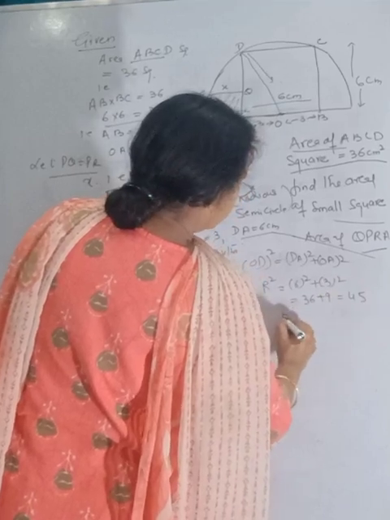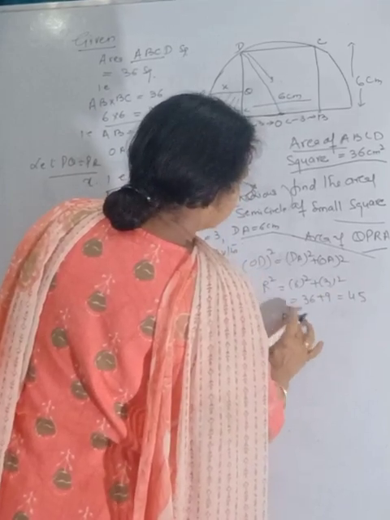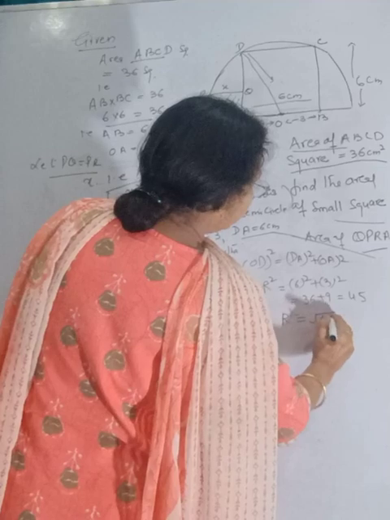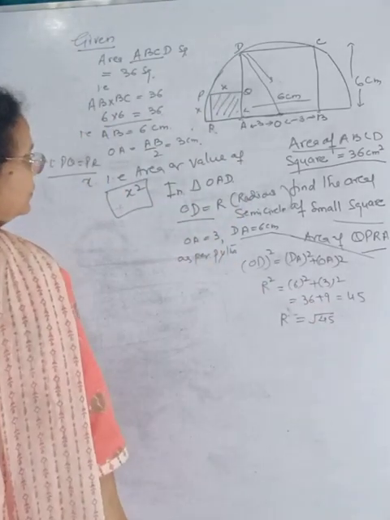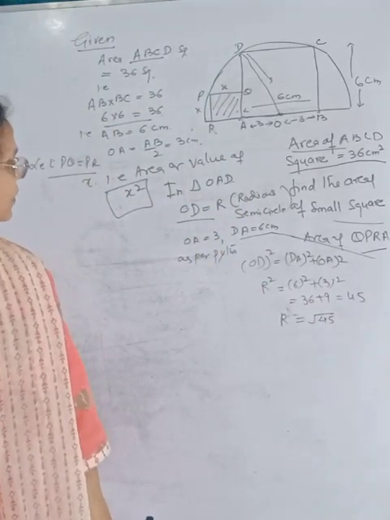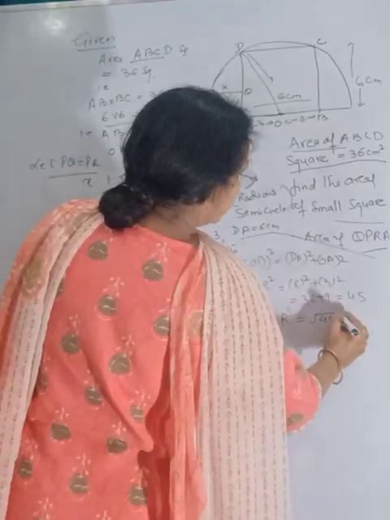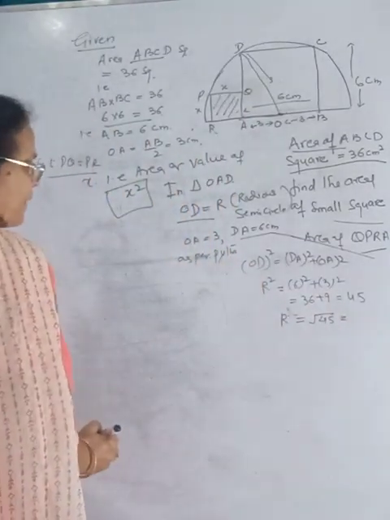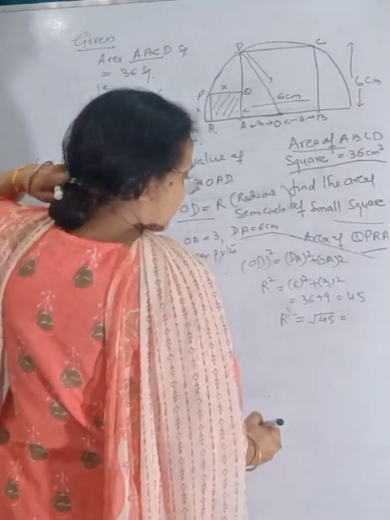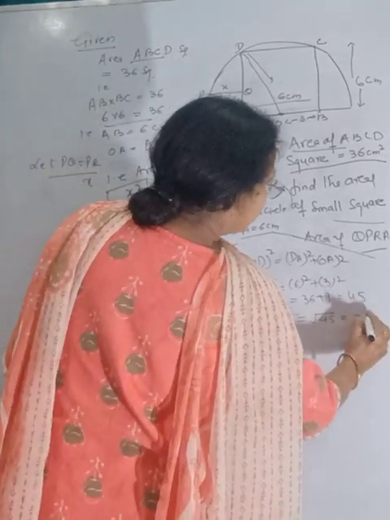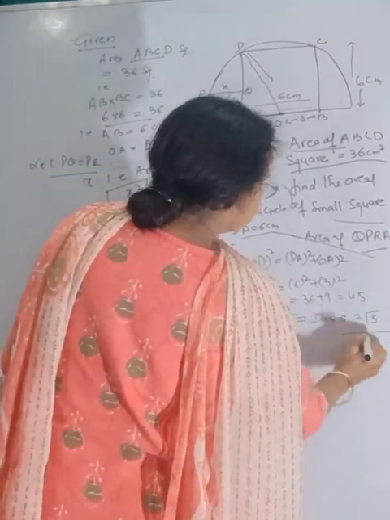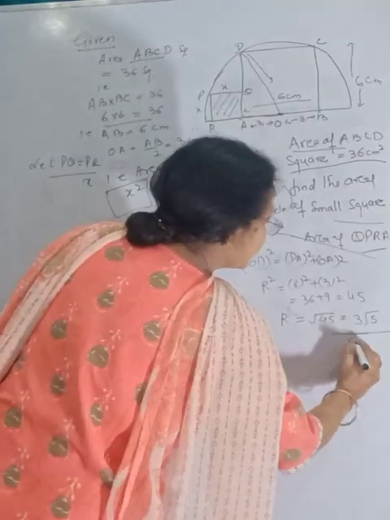So R will be equal to root of 45, which can be written as 3 root 5. This will be the value of R in centimeter.